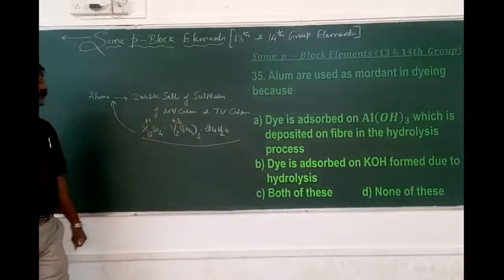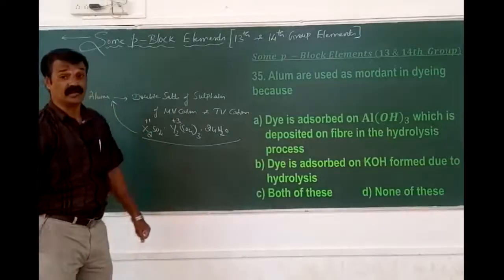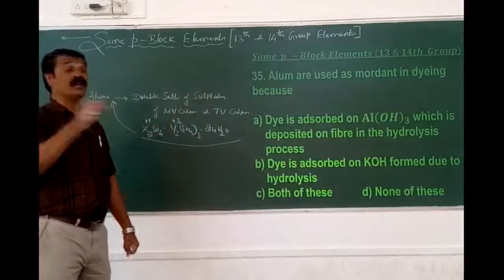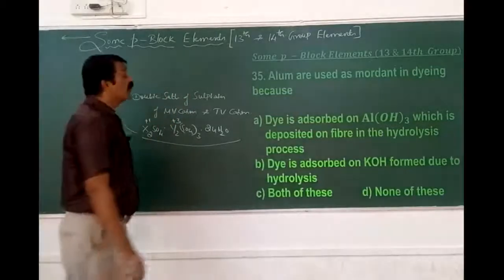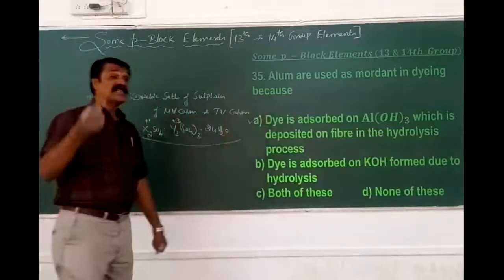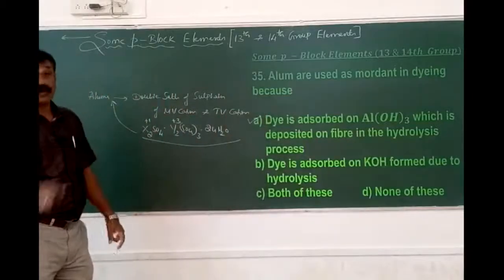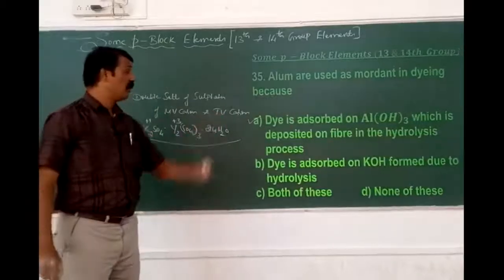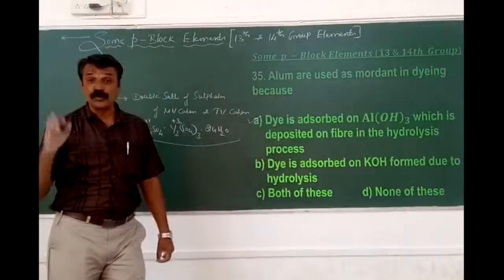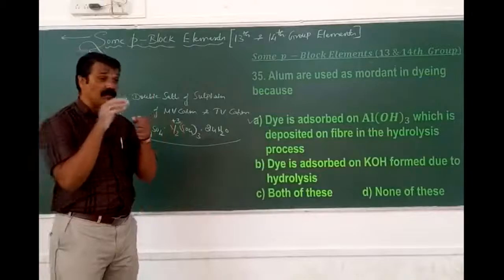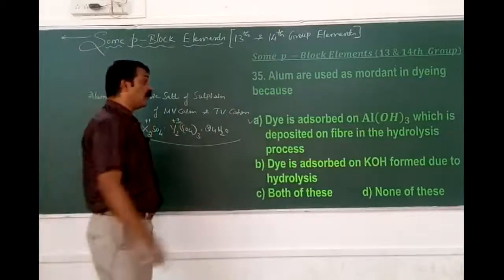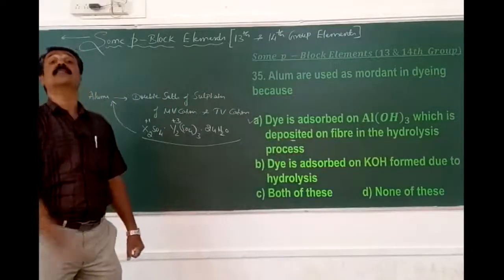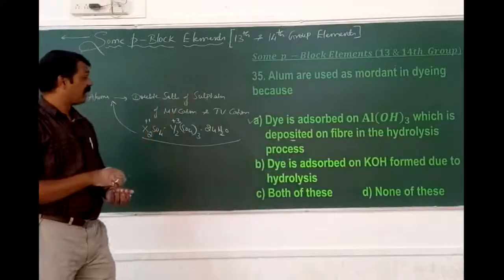It is a double salt of the sulfates of both the monovalent cation and the trivalent cation. The most important application is use as a mordant in the dyeing industry. What it will do here: the dye is adsorbed by the alumina in the form of aluminium hydroxide, which gets deposited on the cloth, usually the fiber, during the process called hydrolysis. So during dyeing the dye is adsorbed, not absorbed. Adsorption means deposition on the cloth fiber in the hydrolytic process. So that is why 35 is A. Okay.